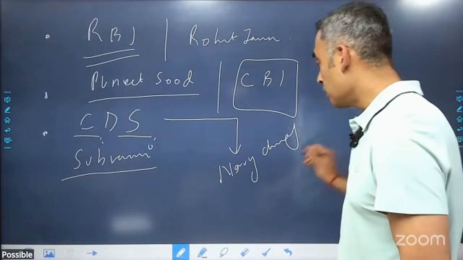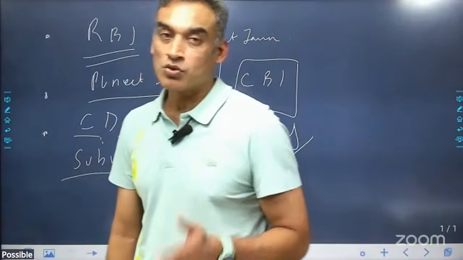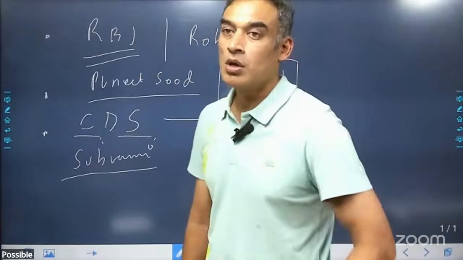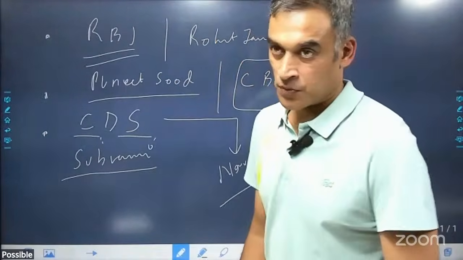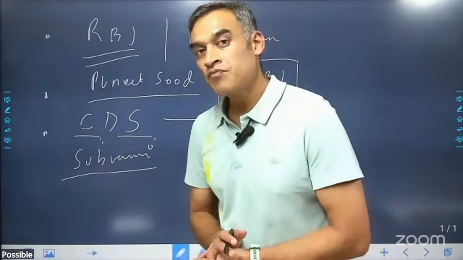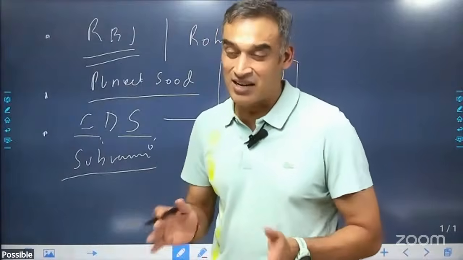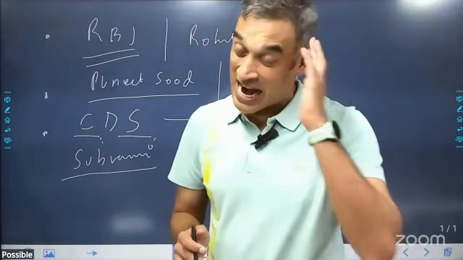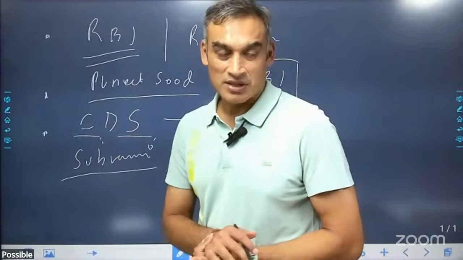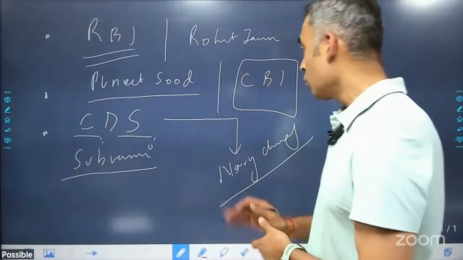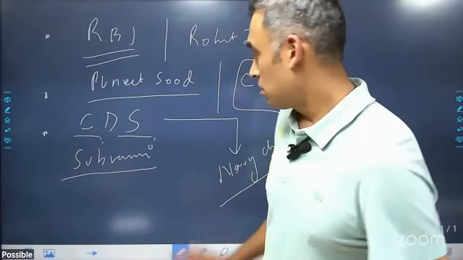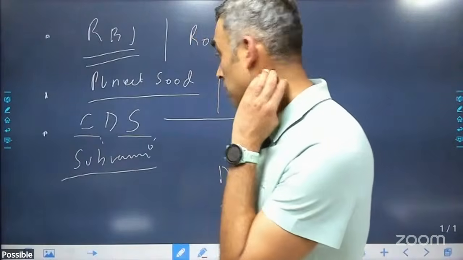We also have a new Navy chief. Who is the new Navy chief? Swaminathan, right? Dinesh Tripathi was the previous one, and now the new naval chief is Swaminathan. You should also know that the Army chief is General Upendra Dwivedi, the 32nd Army chief, and the Air Chief is Amarpreet Singh. So know the names of all these people. Subramani and Swaminathan are what you need to know, right?